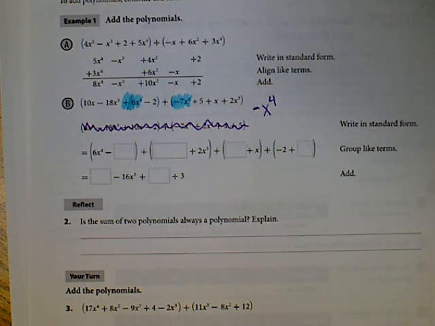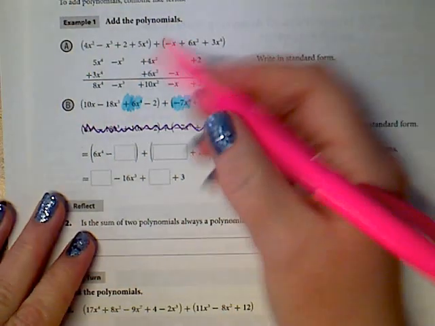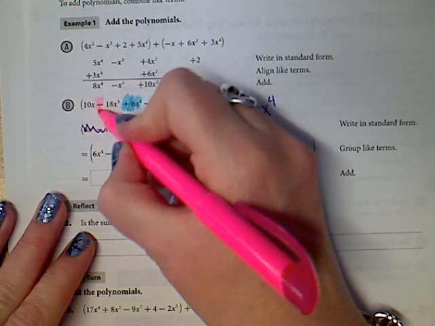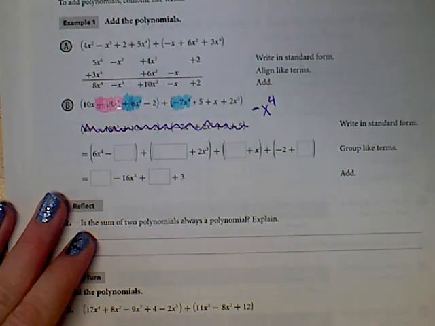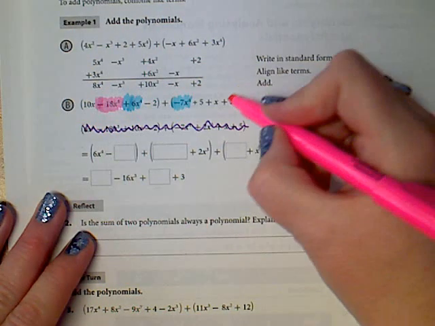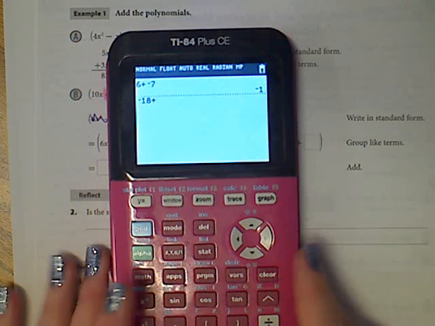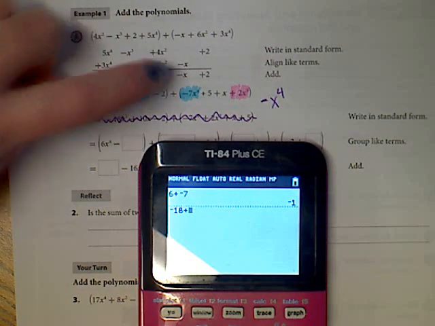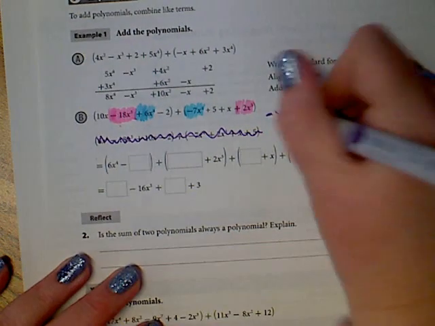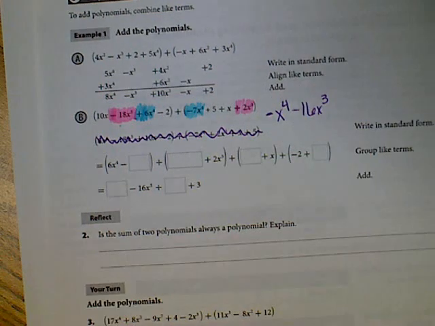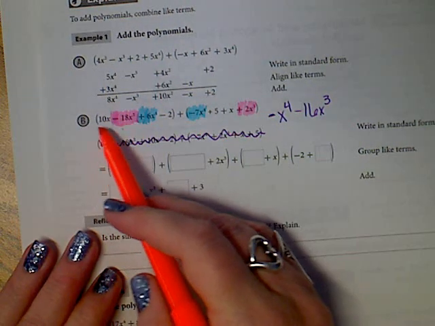Okay, after the exponent of 4, I would be looking for the exponent of 3 because I go in descending order. Now I do see an x cubed, or a 3 exponent. It is negative 18x cubed, and I'm going to combine that with positive 2x cubed. Okay, again, use a calculator. Negative 18 plus, why do I hit a plus sign? Because there's a plus sign in between. 2 is negative 16x cubed. So, negative 16x cubed.